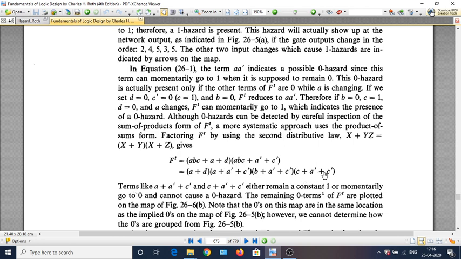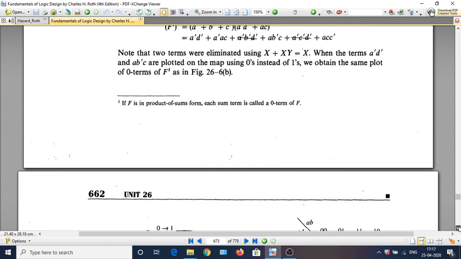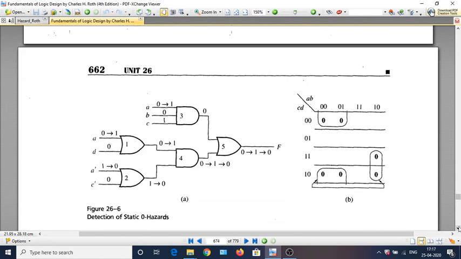Similarly, if you look at it, this term also has C plus C bar. This cannot be represented as a zero term. So these two terms cannot be represented as zero terms, and we are only left with these two terms which are to be included. If you include these two terms, we can also apply Boolean theorems and manipulate and get F complement. But you have to be careful in using the Boolean theorems which are valid.